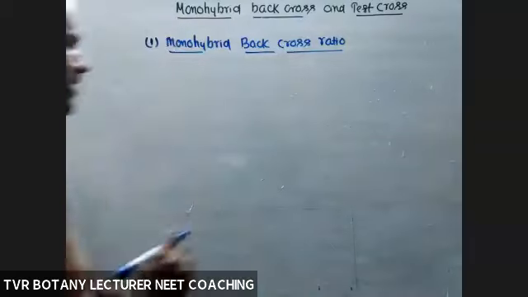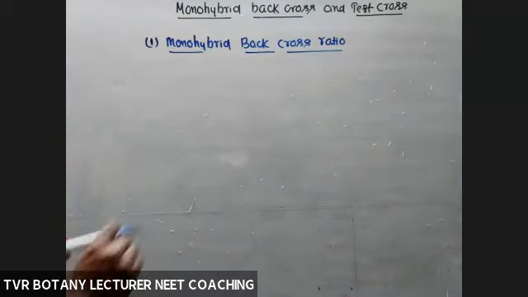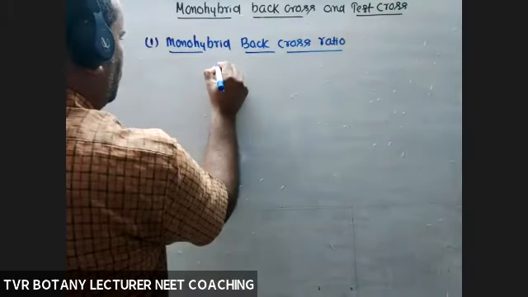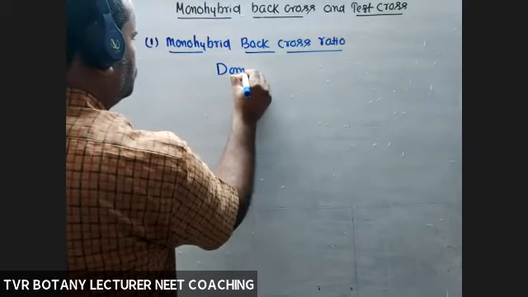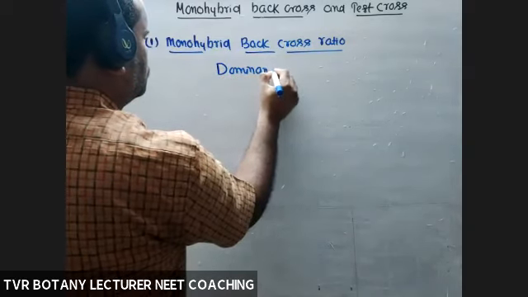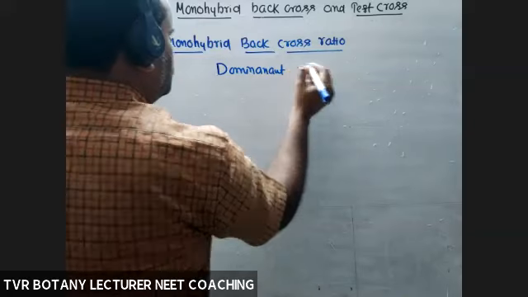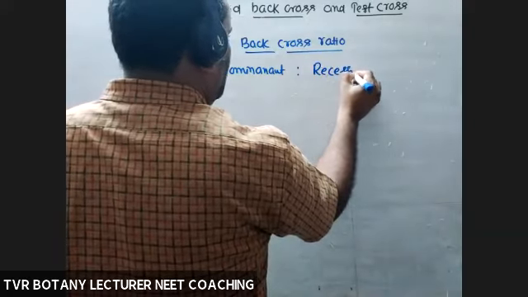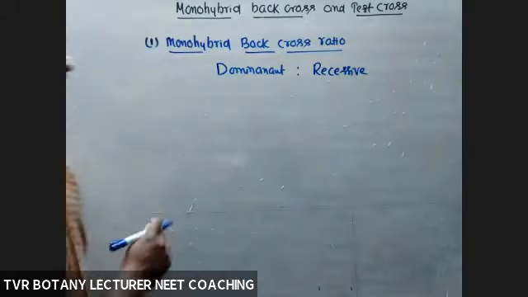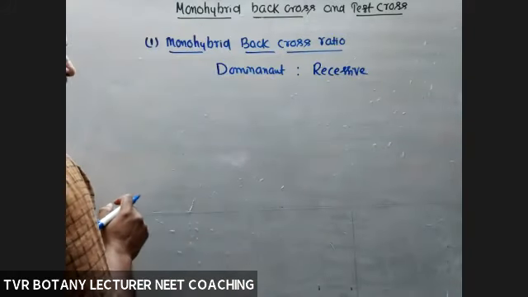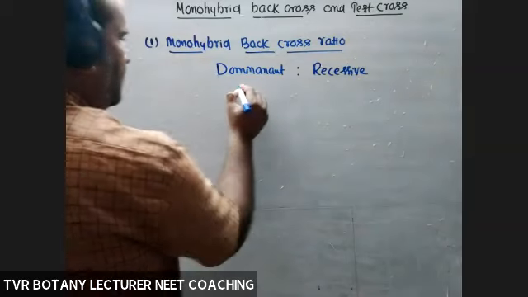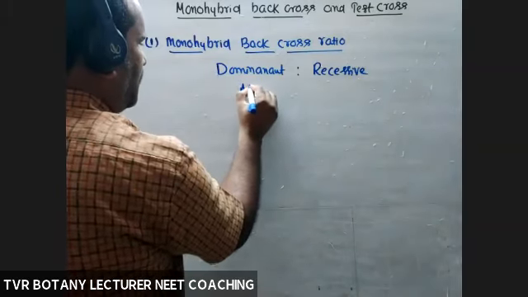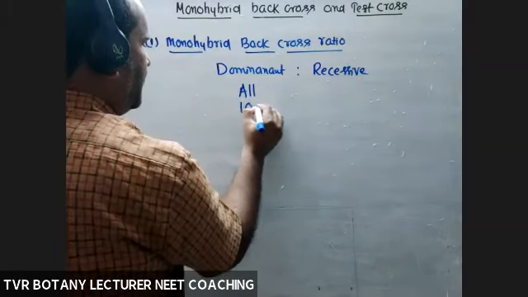In monohybrid back cross ratio, what about the total number of dominant and recessive? All are dominant. 100% or not? All dominant. All are dominant. 100%.